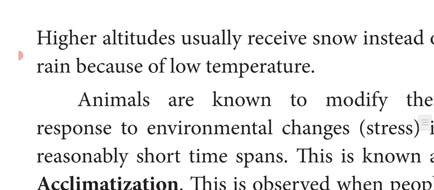So when the height increases, the temperature decreases and the density of oxygen also decreases. Usually hill stations receive more snow than rain because of the low temperature.